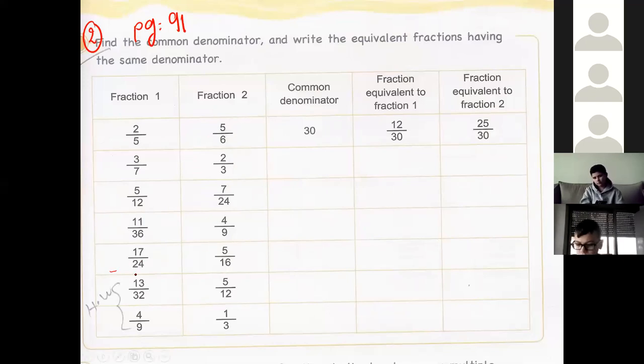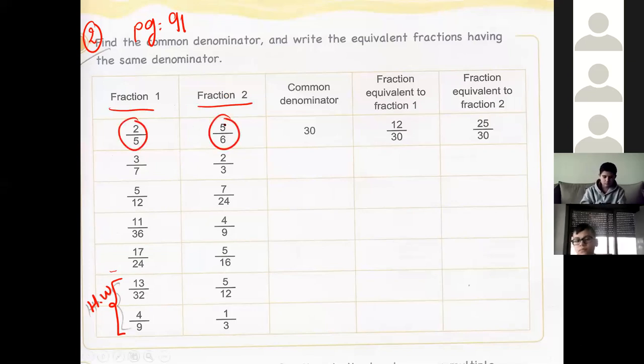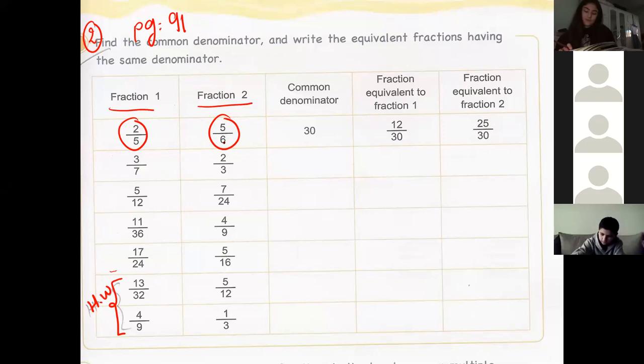Homework is due on Friday, the last two. Here I gave you two fractions, fraction 1 and fraction 2. Fraction 1 is 2 over 5, fraction 2 is 5 over 6. The aim of this exercise is to make these two fractions have the same denominator. I will find first: how do we find the common denominator between 2 over 5 and 5 over 6?